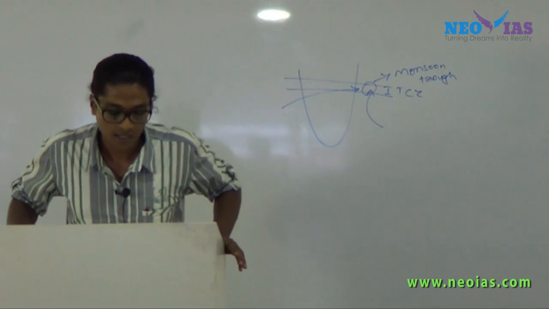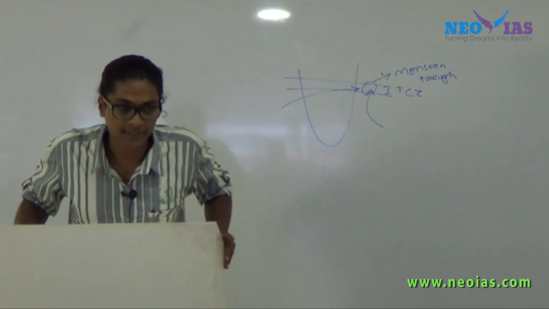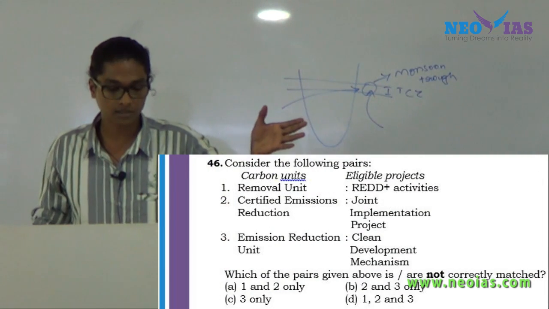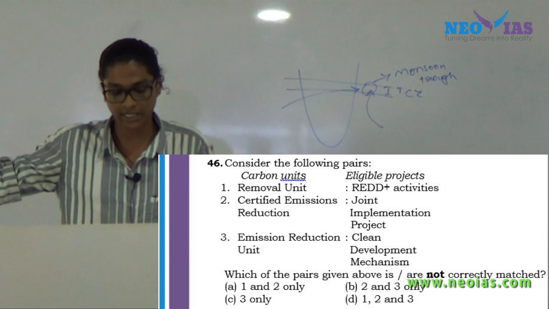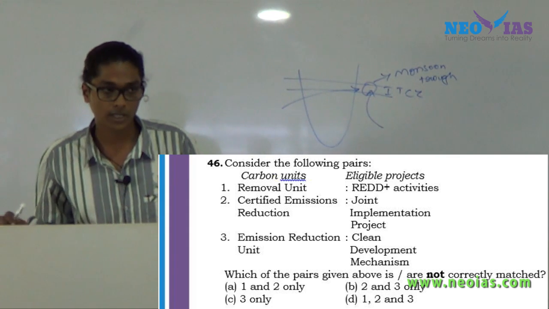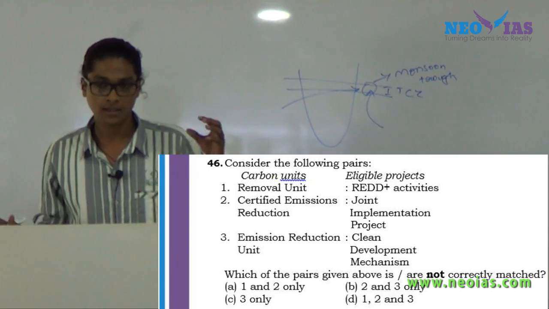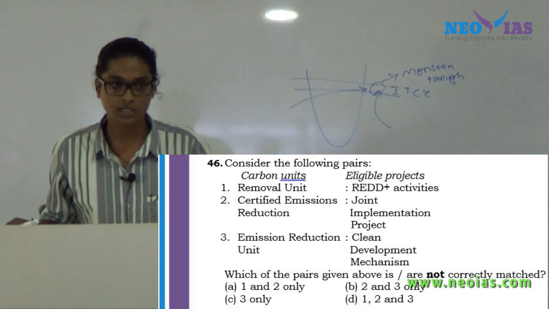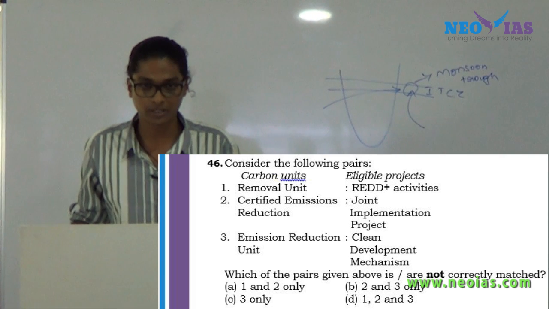Okay, now the next question, 46th. Consider the following pairs. On one side it is given as carbon units and on the other side it is given as eligible projects. Okay, this particular topic is again from climate change, and I am again telling you, climate change is another favorite area of UPSC.